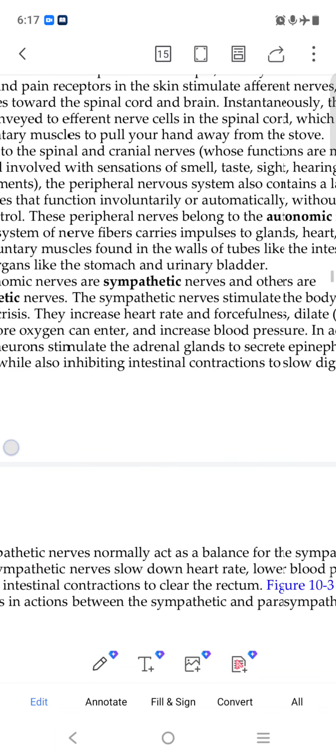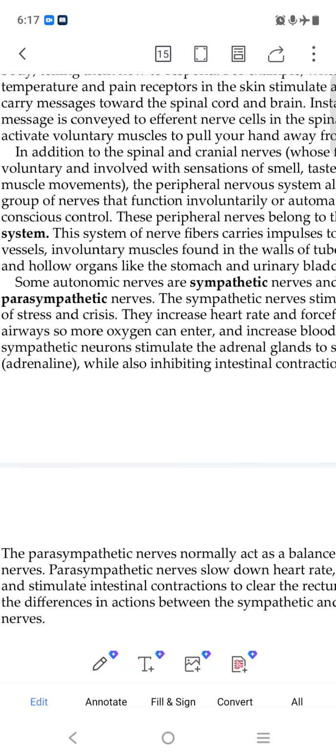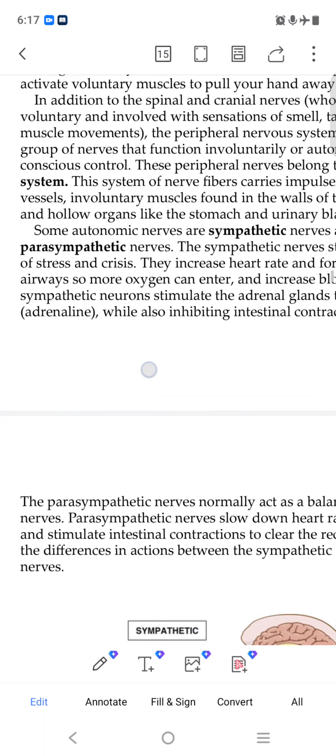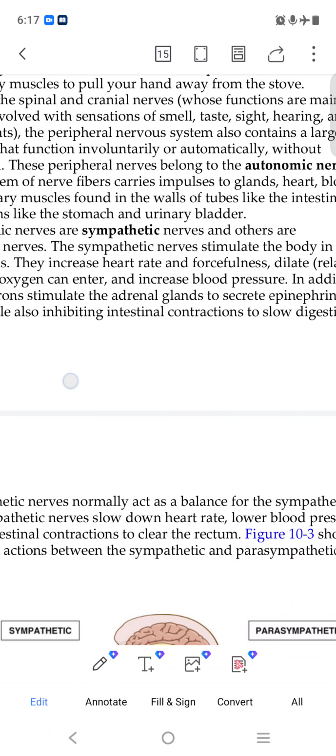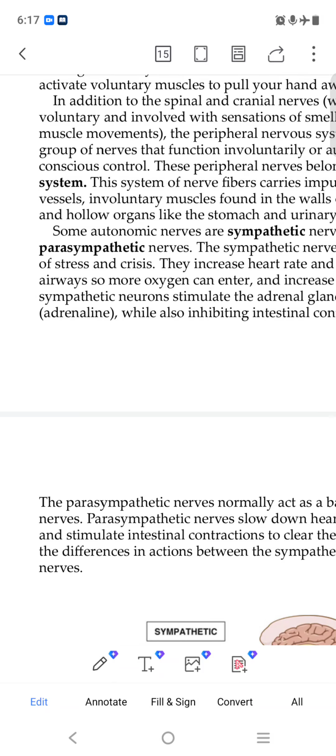They increase heart rate and forcefulness. It is a sign of our heart rate increasing when we suddenly get shocked. All these things our body reacts to. That is sympathetic.